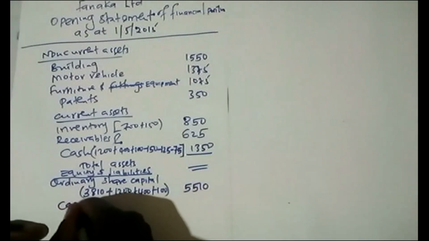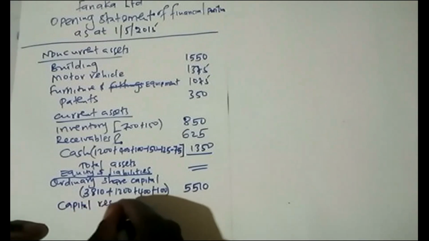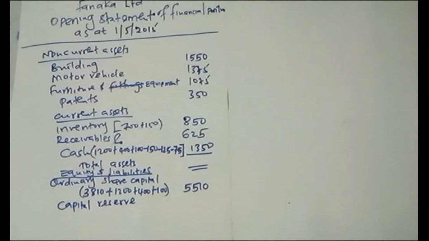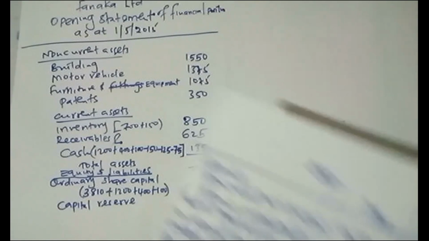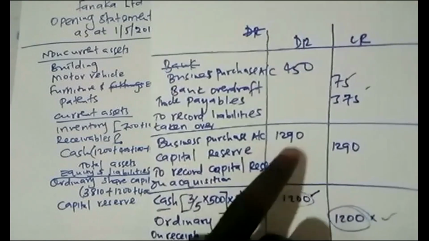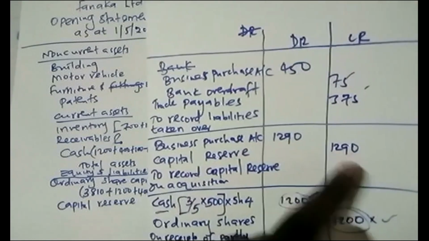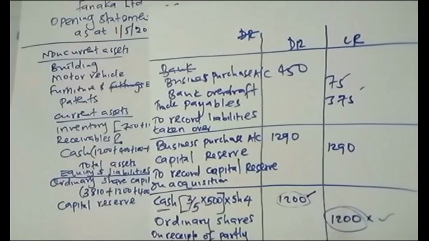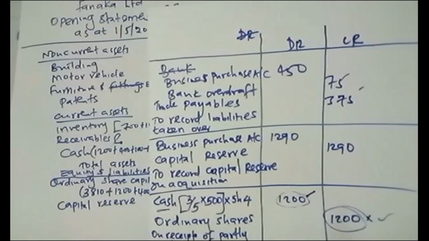Then remember there was a capital reserve. When we were checking if there was goodwill, we got a capital reserve. There was no goodwill, but there was a capital reserve. So our capital reserve was, I think we did this, 1,290, because we took the purchase consideration minus net assets. Net assets is assets minus liabilities.